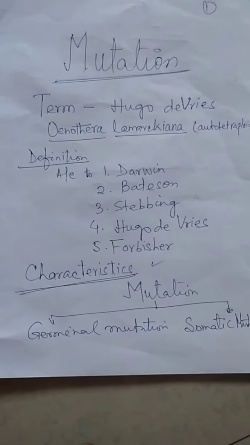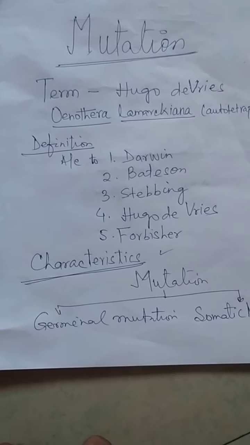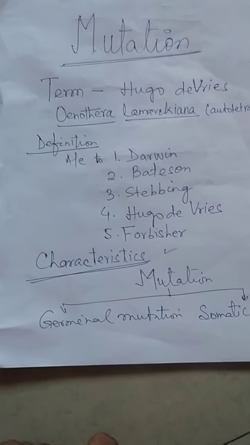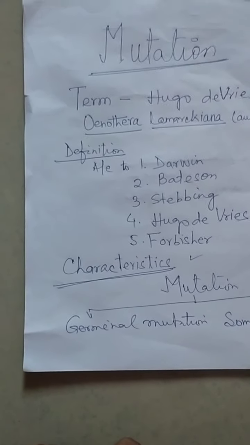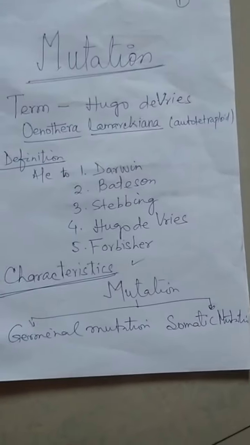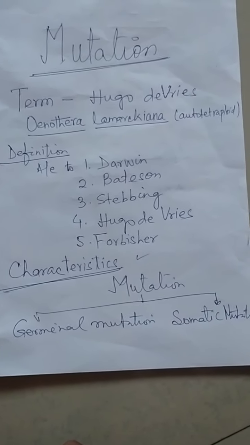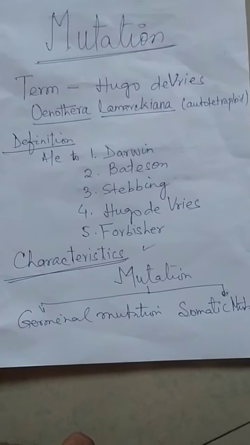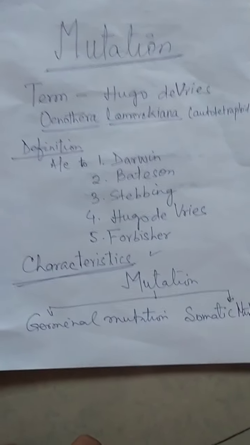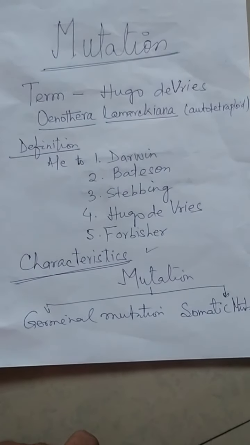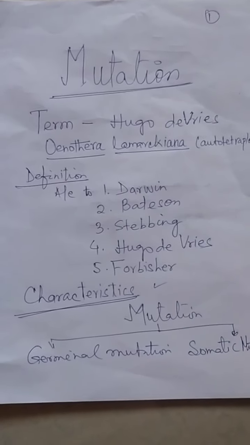Germinal mutation occurs in germ cells, that is zygote, gametes, spores, etc. Germinal mutation passes from generation to generation and it is stabilized in the population, while somatic mutation occurs in somatic cells and is not passed from generation to generation, not stabilized in the population, and it disappears with the death of the affected individual.